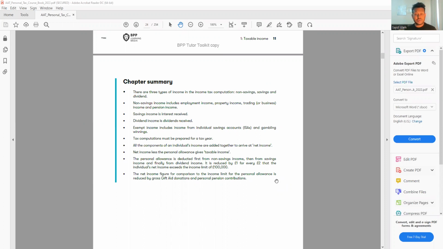And from chapter number 2, we're going to do the actual calculation. In chapter number 2, we're going to see how to calculate the income tax. And from there, it will be more interesting because we'll learn the way we can calculate the tax, how much the tax liability is based on different sorts of income. So in the next session, hopefully we're going to do all this calculation. Thank you.